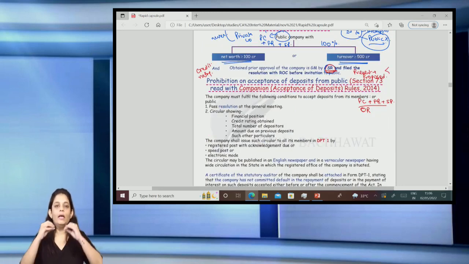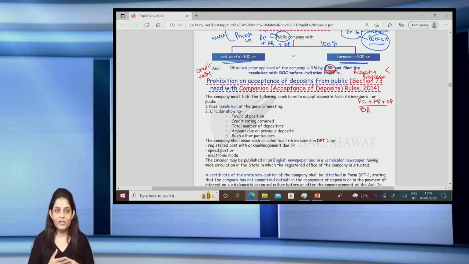Now, obviously, whenever coming to the rules, all this is given under section 73. And whether you are an eligible company or a non-eligible company, a private company or a public company, you have to follow these rules. But yes, in case of a private company, certain exemptions are there. So we will come to those exemptions. But before that, let us just talk about what the rules are.